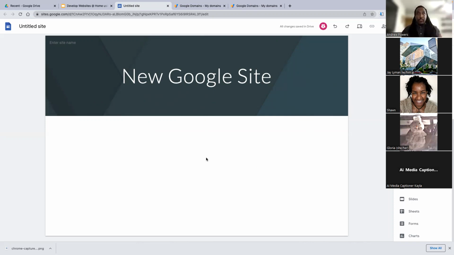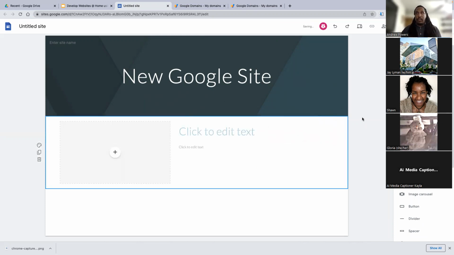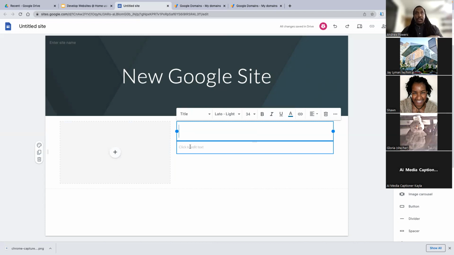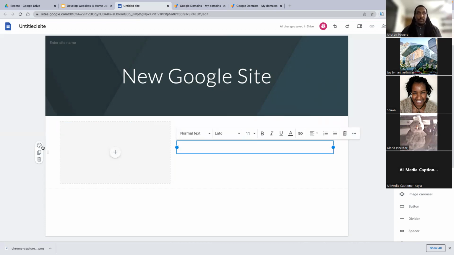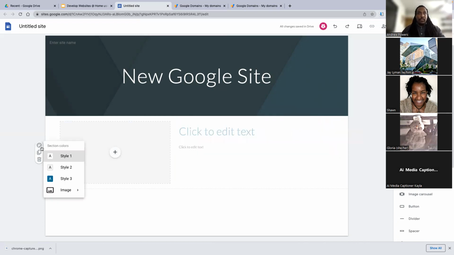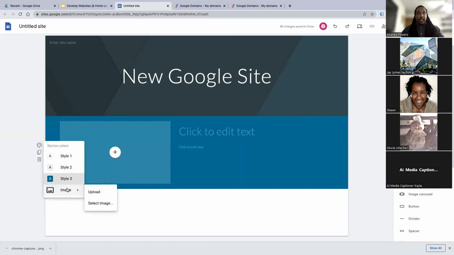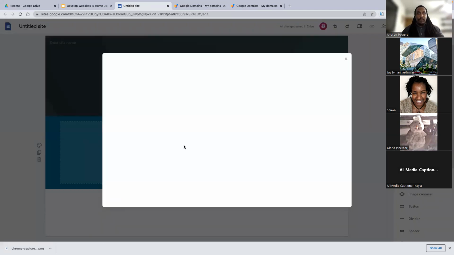So everything in your middle panel is essentially your canvas. And everything on your right side is essentially your painting tools. So for example, I'm going to pull in a content block right under here. And all I did was drag and drop. And now you see there's a plus button. There's a text section with a title and a normal text under it. You also have this section on the side where I can choose a different color. I can even add an image as a background. Let's just do that for fun.